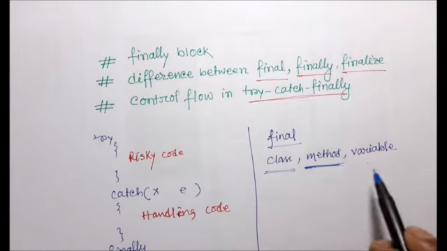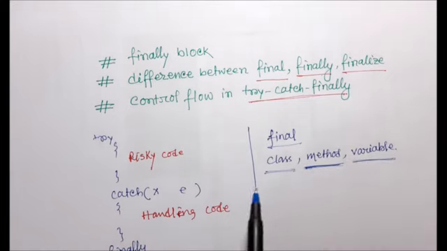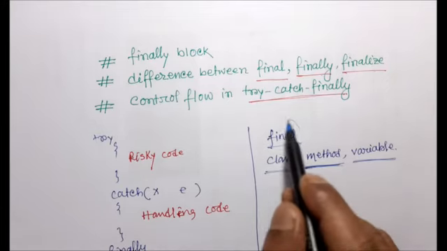And if I use final as a modifier in front of a variable, it means that if I declare a variable as final, we cannot perform reassignment of that variable. Final means final, we cannot change it or reassign it. Okay, that is all about the final keyword.